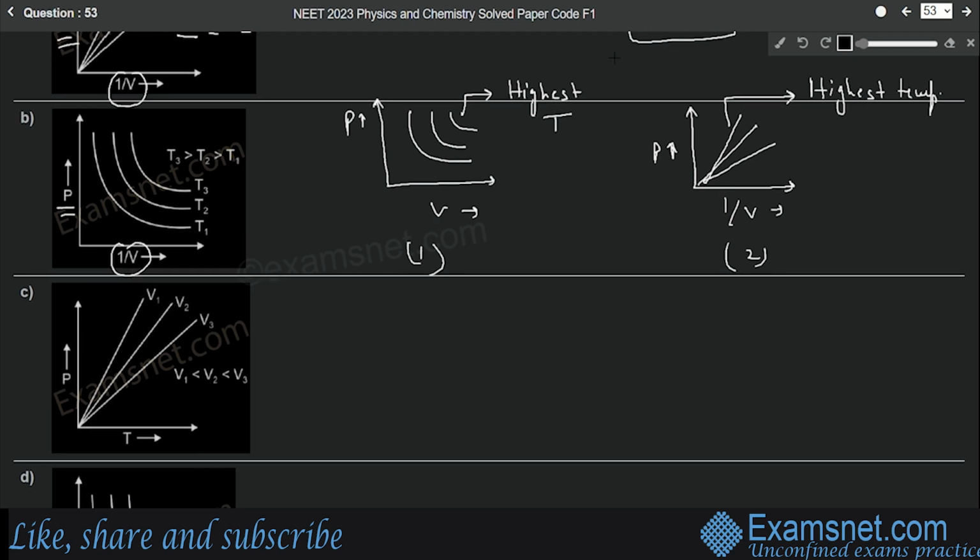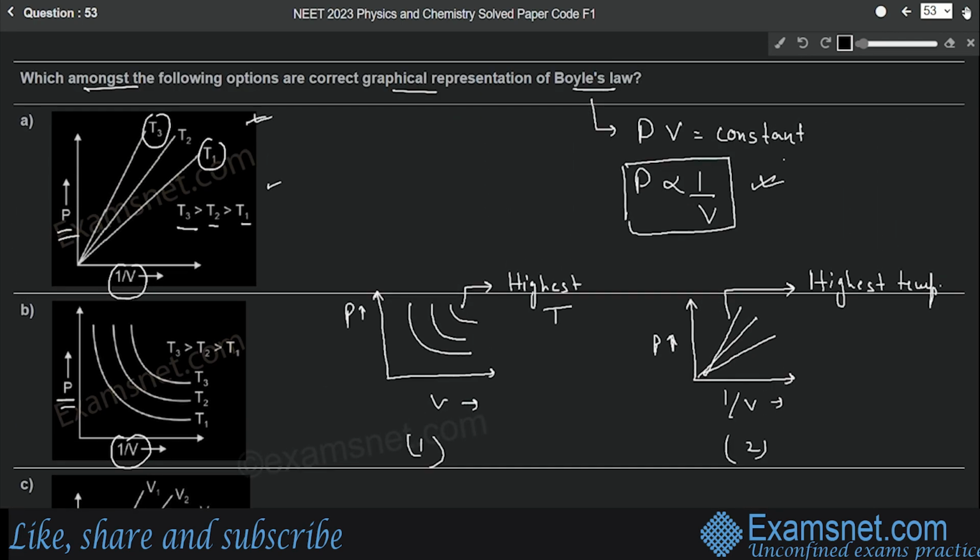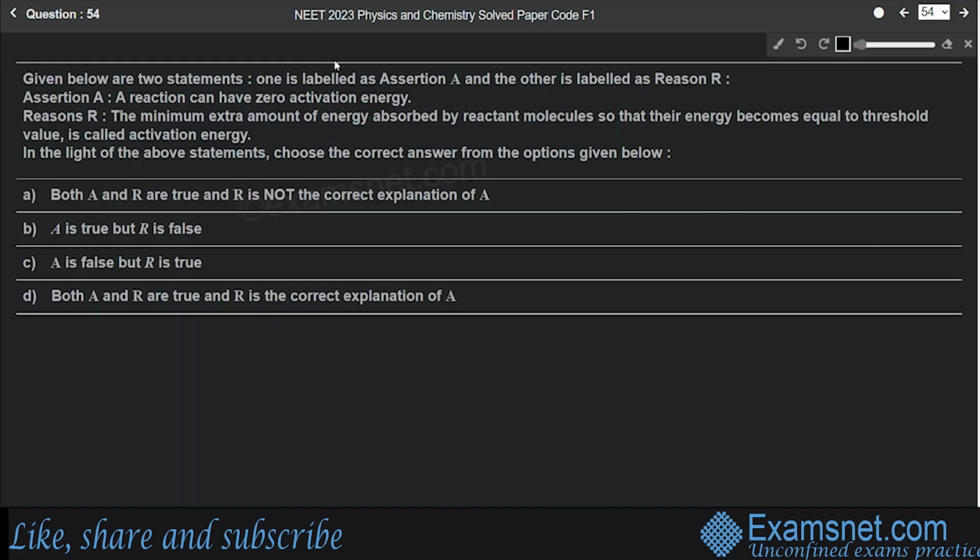Now the third one, we have pressure versus temperature graph. In case of Boyle's law, we find the relation between pressure and volume, not pressure and temperature. So this will also be incorrect. And the last one is pressure versus volume. Yes, it looks like this, but for the highest one, T1 should be the maximum temperature. So the sequence should be T1, then T2 and then T3. So this sequence is incorrect. That means the only correct option we have is option number A.